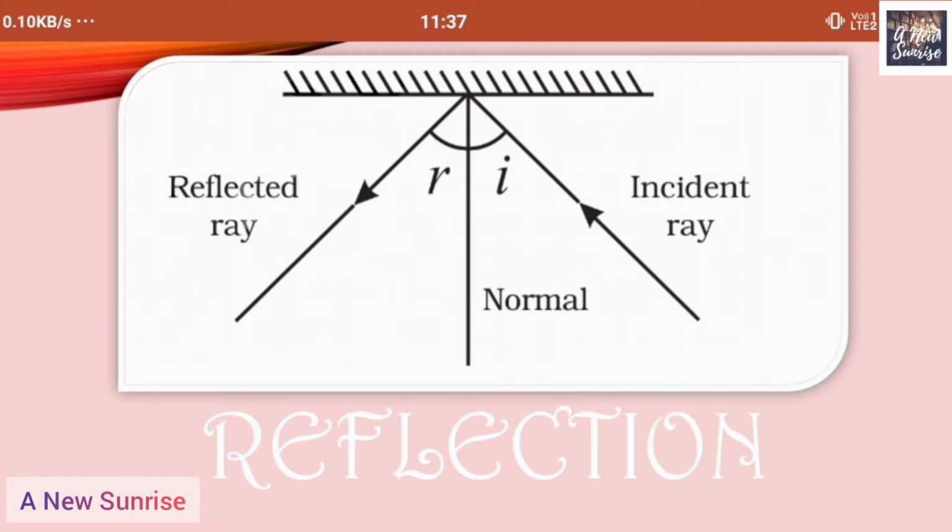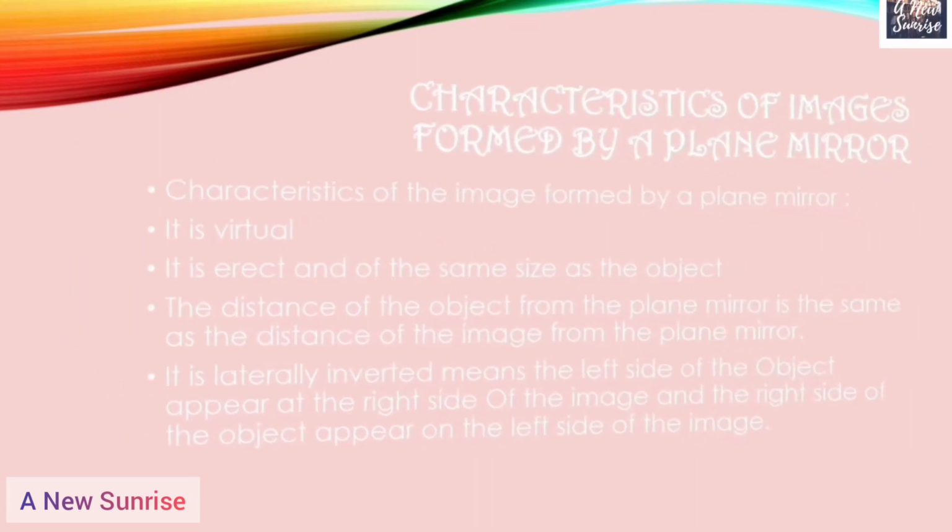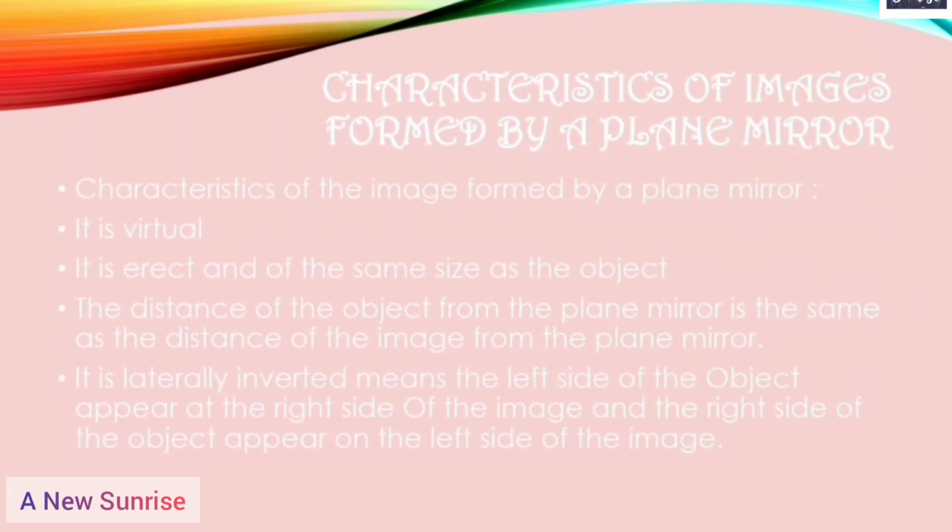Now let us proceed to our next topic, that is characteristics of images formed by a plane mirror. If we have a plane mirror and an image is formed in it, then what are its characteristics? We will learn about it. The image is virtual. This we have to remember. The image is erect and of the same size as the object.